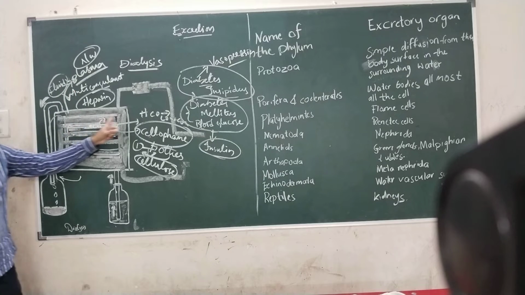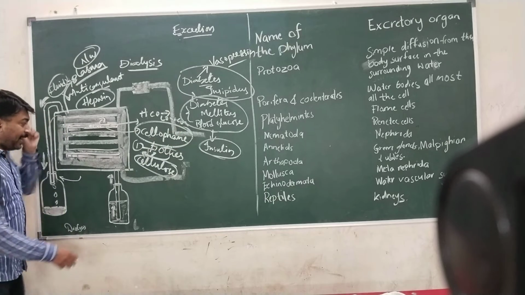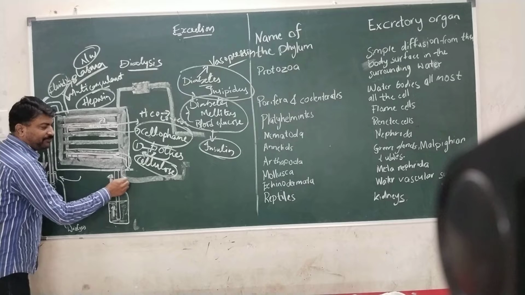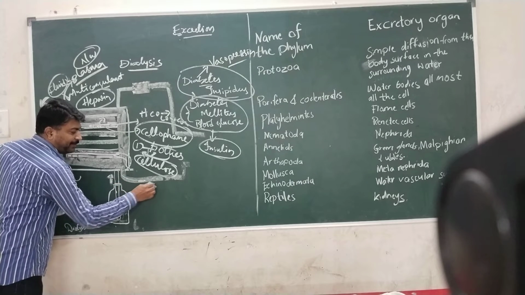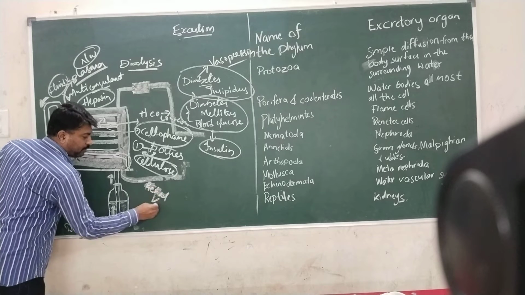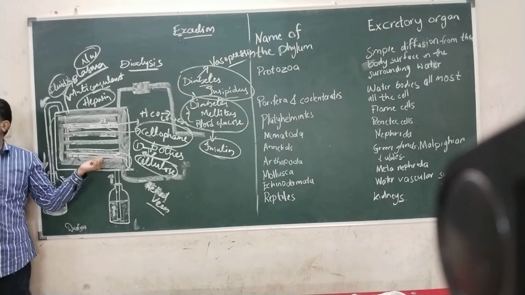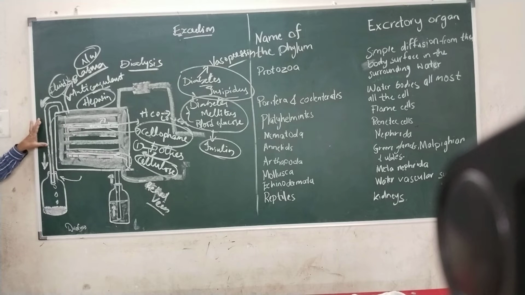This process takes place by movement of molecules from higher concentration to lower concentration, and later the blood which is flowing through the channels will be connected through the renal vein, and it will be sent back into the person's body. Is it clear? So this is how the dialyzing machine works.